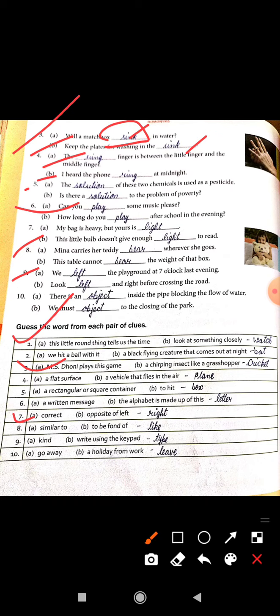Next, kind, and write using the keyboard: type. Kind means type, and write using the keypad is type. Last one: go away, and a holiday from work. The word is leave. Go away is leave, and a holiday from work is leave.